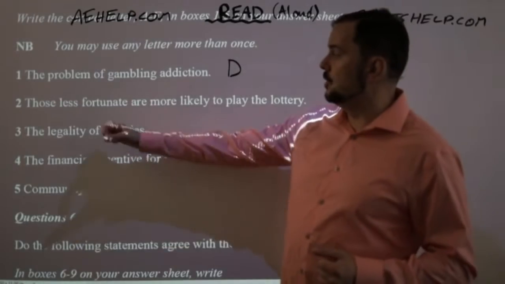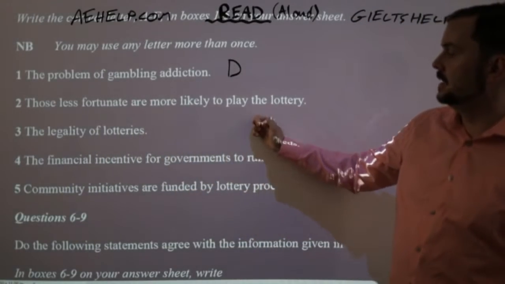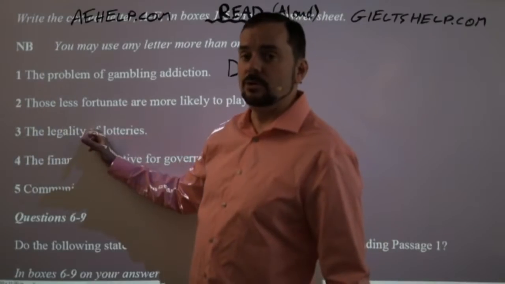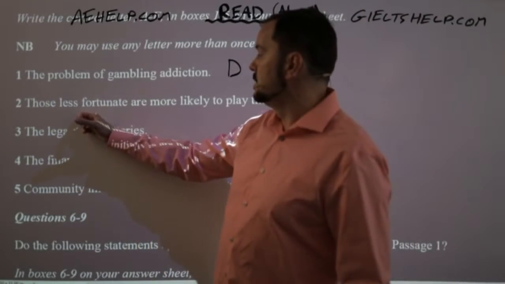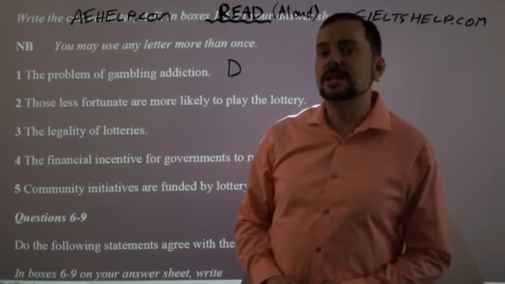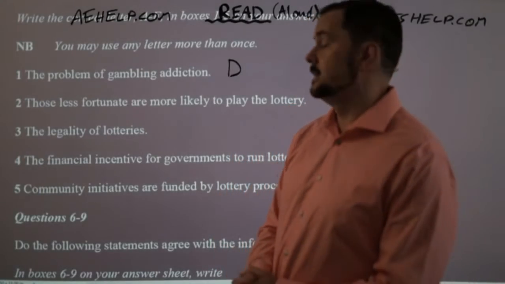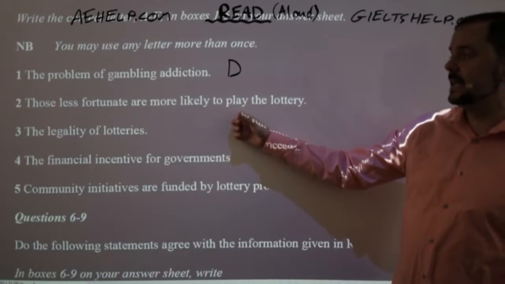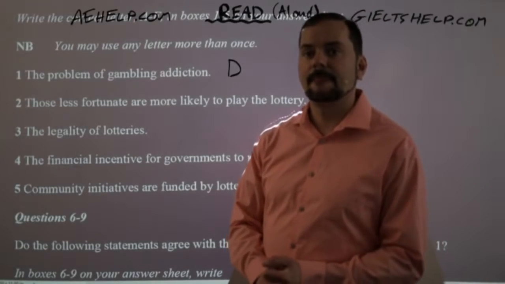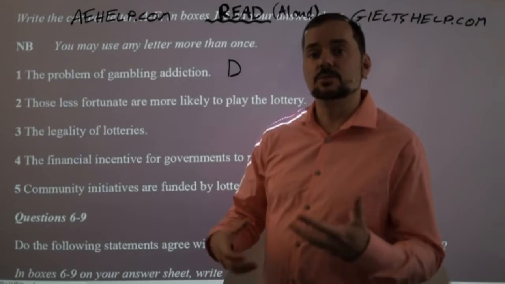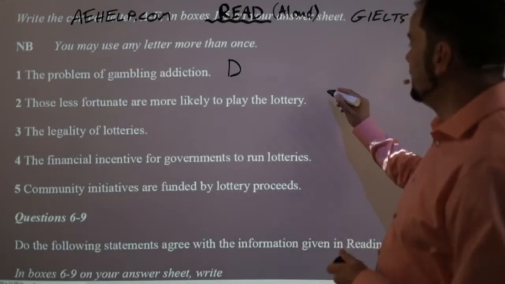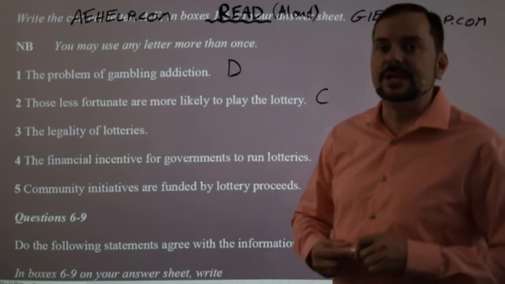Next question. Those less fortunate are more likely to play the lottery. So less fortunate, again, poor people, right? So paraphrasing here. So poor people are more likely to play the lottery. This one should now be very, very quick. Which paragraph contained this information? Okay. Prathamesh says, we'll see, because we just saw that. Okay. So great. And here's another important tip that I'm going to give you for the reading section.